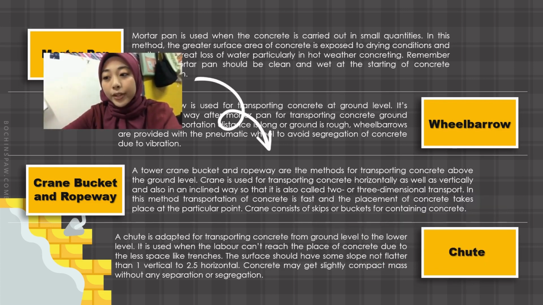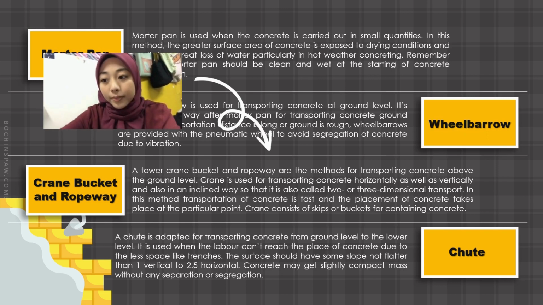The third one is crane, bucket and ropeway. A tower crane, bucket and ropeway are methods for transporting concrete above the ground level. Crane is used to transport concrete horizontally as well as vertically, and also in an inclined way, so it is also called 2 or 3 dimension transport. In this method, transportation of concrete is fast and the placement of concrete takes place at the particular point. Crane consists of a skip or bucket for containing concrete.